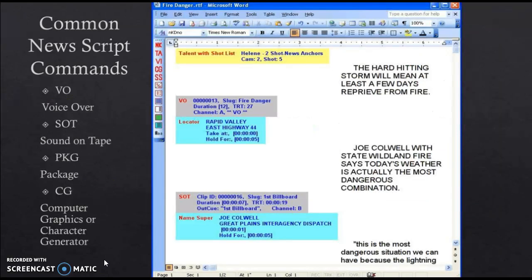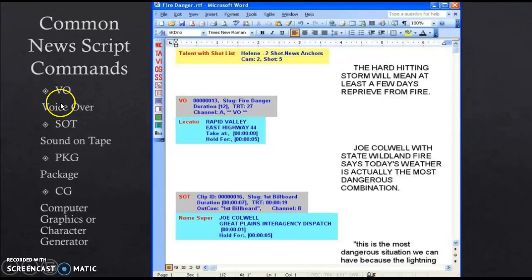Now, if we take a look at our next slide, we will see a very important page known as a normal script, so you can learn what kind of common news script commands you'll find and see how a traditional news script is normally written. If you see right here, the writing is all in caps lock. The reason is that whenever the anchor is reading, it's easier for them to see it on the projector. Also, right here, you'll see the talent. This is the people and their names, which camera they are on, and what kind of shot they have, so what kind of angle they need to have the camera at.